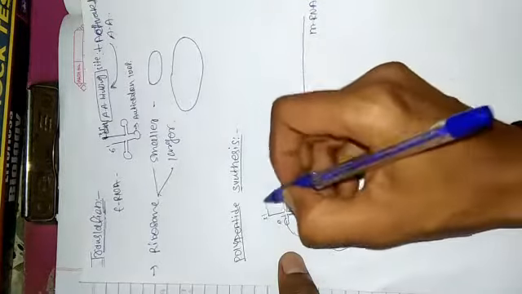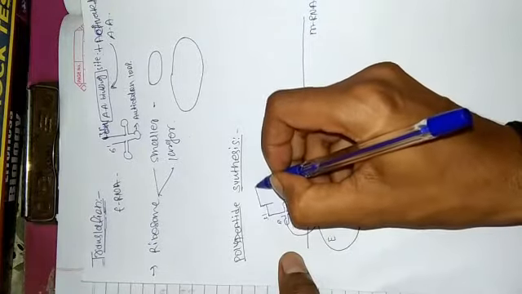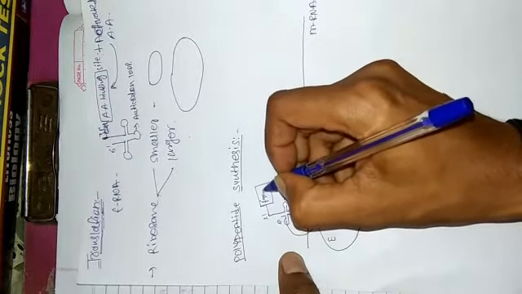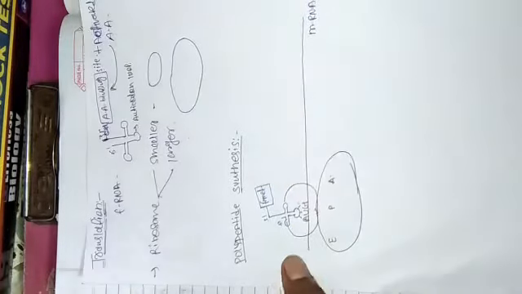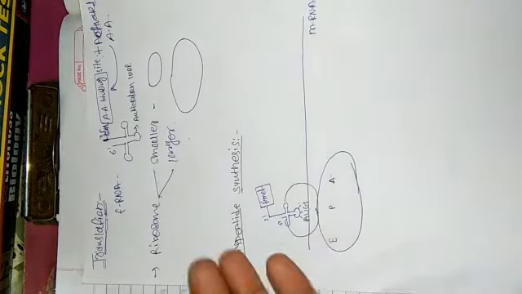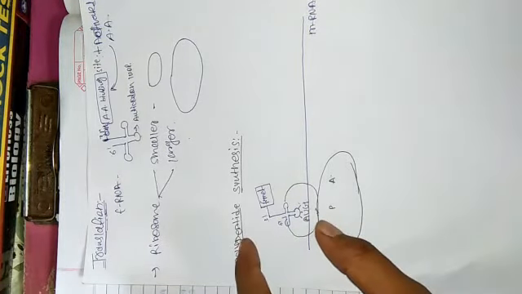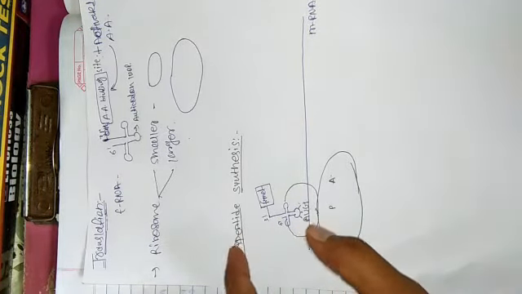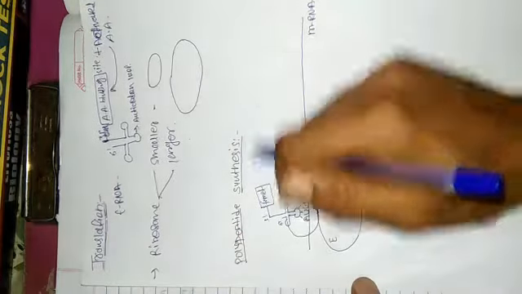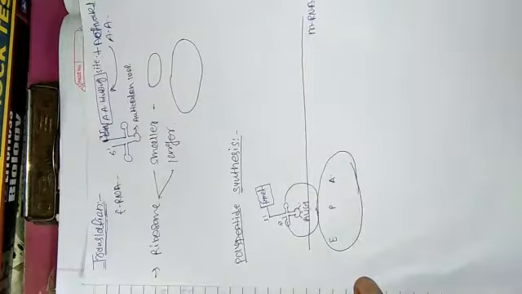AUG means start codon, and AUG codes for methionine. So it will bring fMet. Why do we call it fMet? It is the exception. I told you earlier that there is an exception for methionine which is written as fMet. So the activated amino acid is fMet. This is the start of polypeptide synthesis.